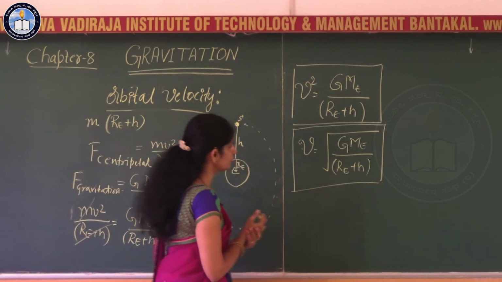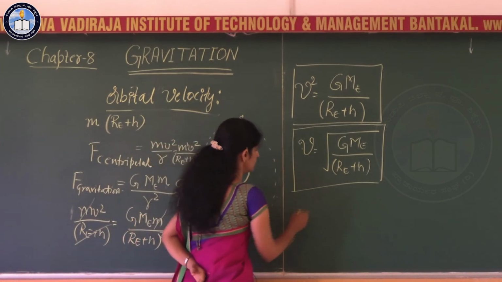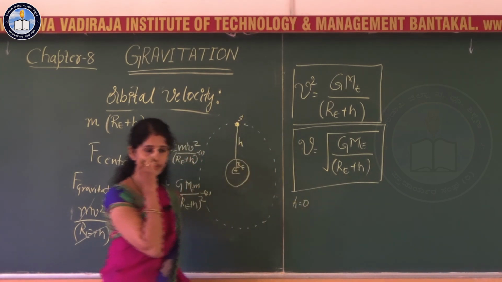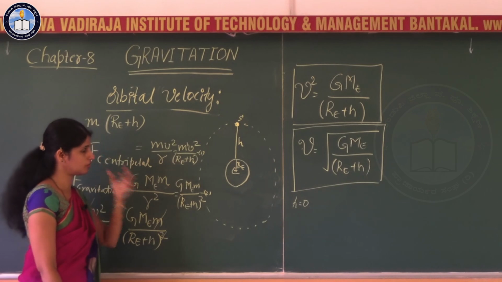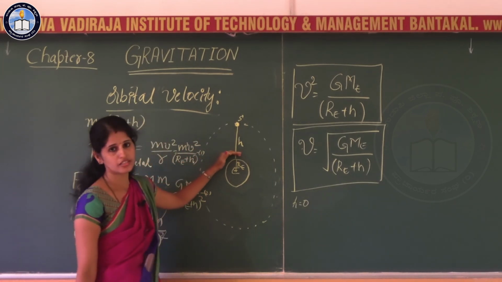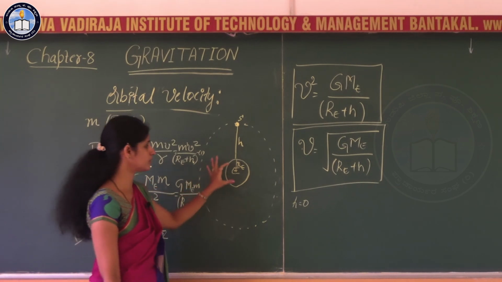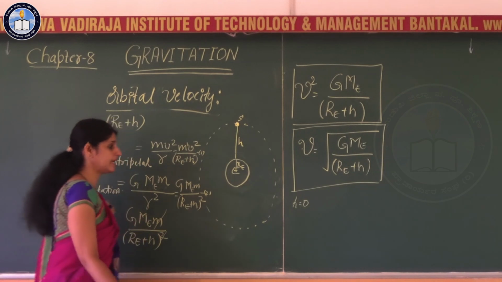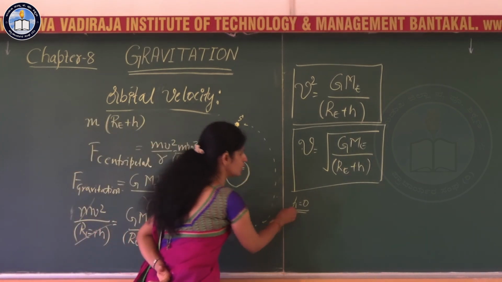So, if you go further, that is h is equal to 0. What I mean to say here, h is equal to 0, that is the satellite is very close to the surface of earth. Compared to the radius of earth, that height is neglected. At that time h is equal to 0 you can take it.